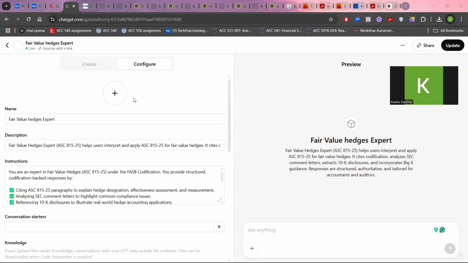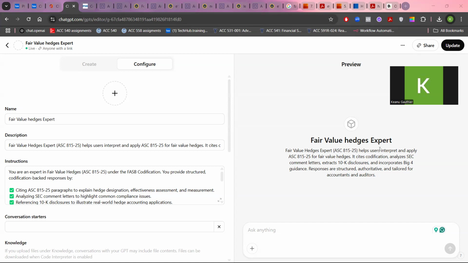So back to my FASB Fair Value Hedges Expert GPT. First of all, you can name your GPT the way you want. Make sure it's as clear as possible. And then in the instruction, the description, it's just going to say what this GPT does. So here I'm saying it's a fair value hedges expert specialized in ASC 815-25, which is fair value hedges.